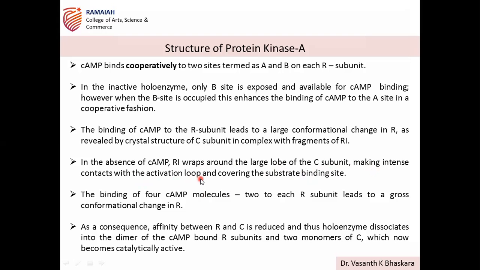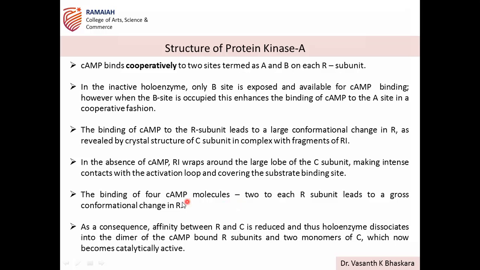So this inhibitory domain of R makes intense contacts with the activation loop and covers the substrate binding site. The substrate binding site is present in the C subunit, and that active site is masked by the regulatory R1, which wraps around this larger lobe domain of the C subunit. Understood? So this is the case when cAMP is absent.